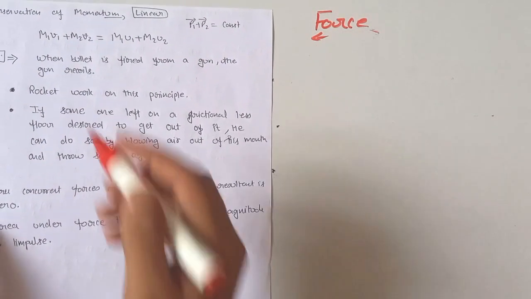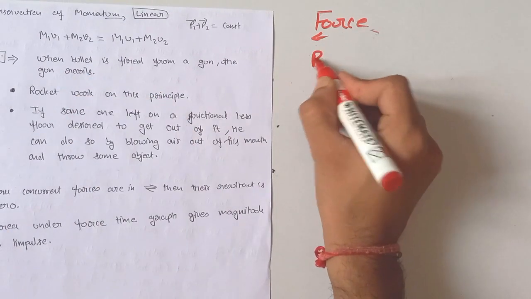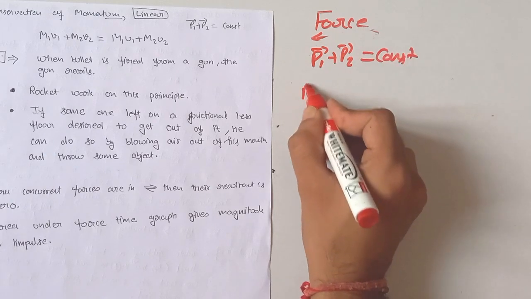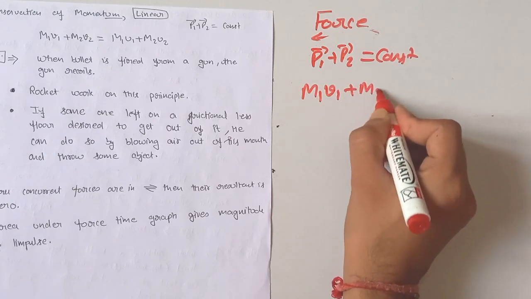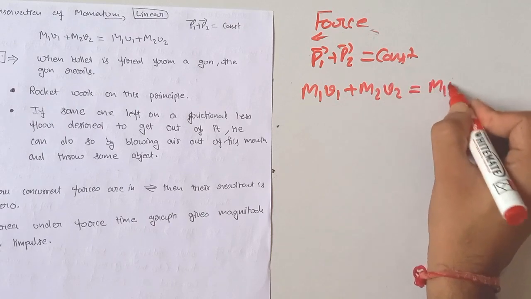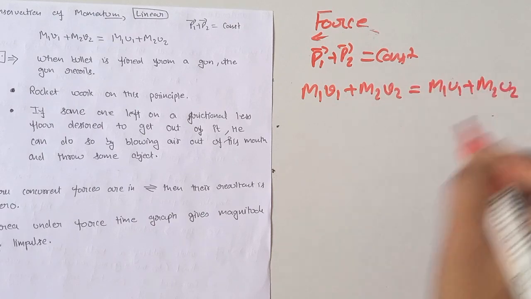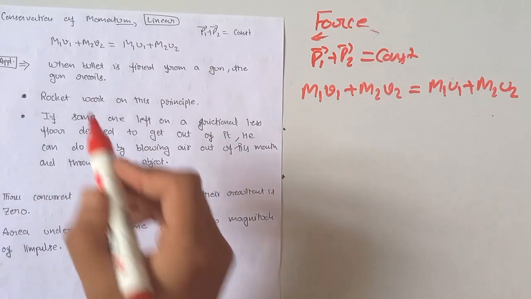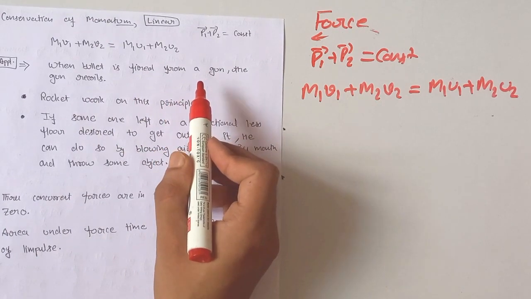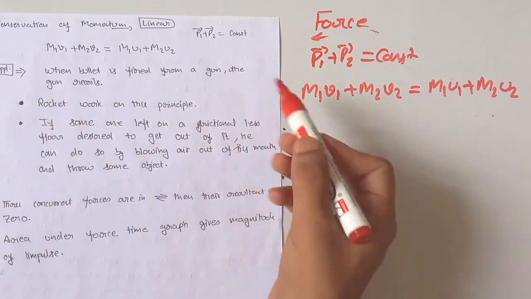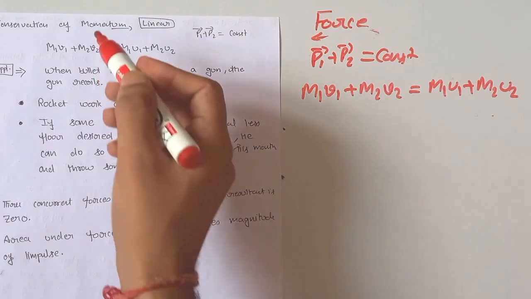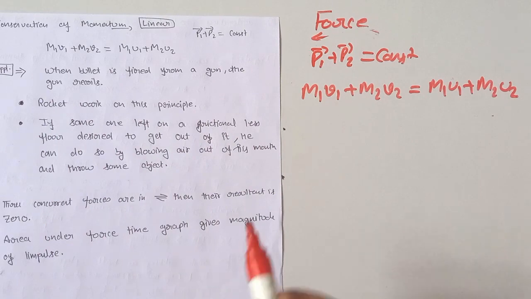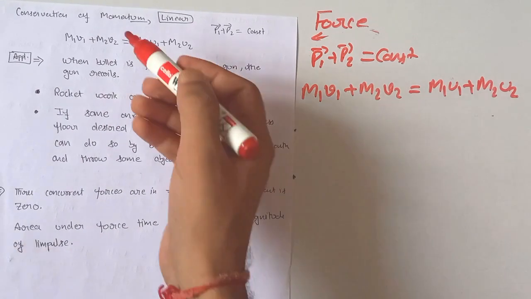Our next topic is conservation of linear momentum. What does this imply? If P1 plus P2 is constant, that is m1 v1 plus m2 v2 is equal to m1 u1 plus m2 u2. This is our conservation of momentum. What are its applications? When a bullet is fired from a gun, the gun recoils. This is the first application of conservation of momentum. The second application is that rockets work on this principle.